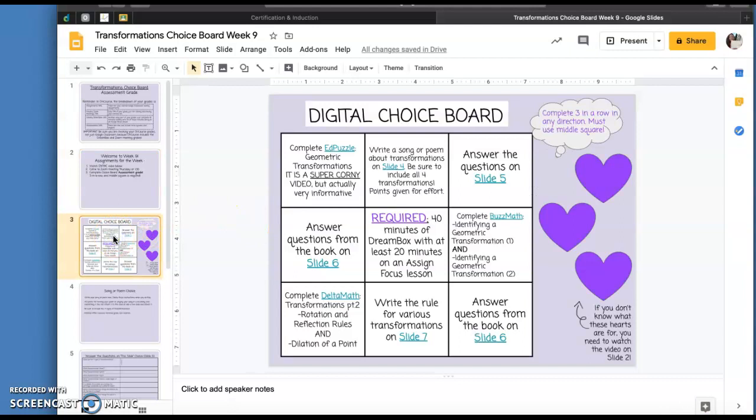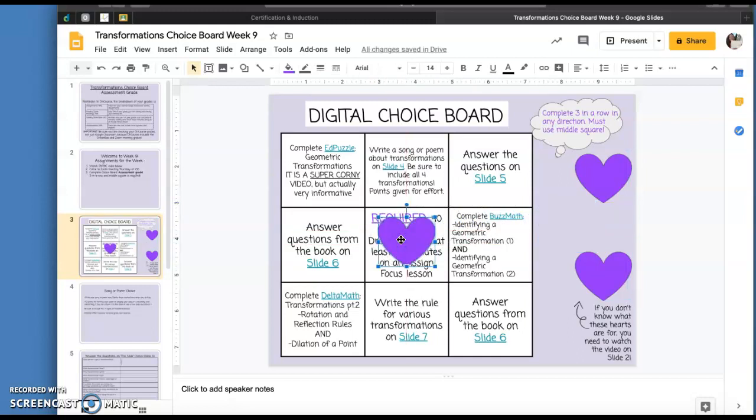So here is your choice board. Digital choice board. So here is the middle square. Required: 40 minutes of Dreambox with at least 20 minutes on an assigned focus lesson. So once you are finished doing your Dreambox for the week, you're going to take one of these hearts and you're going to click and drag it right on over here.